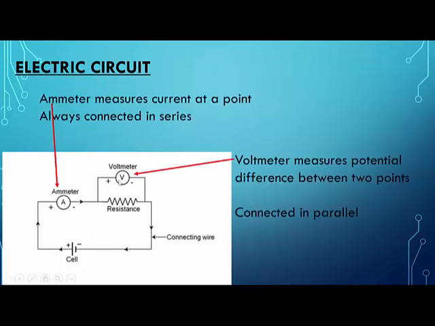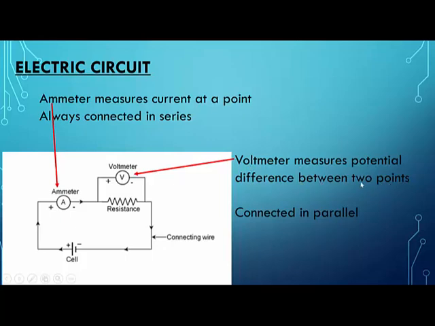In this circuit diagram, A is the ammeter. What does the ammeter do? Ammeter measures the current at a point. At any one point it measures the current. So suppose if I have placed the ammeter here, it will measure the current at this point. Okay, and look at this voltmeter. Voltmeter measures potential difference between 2 points.